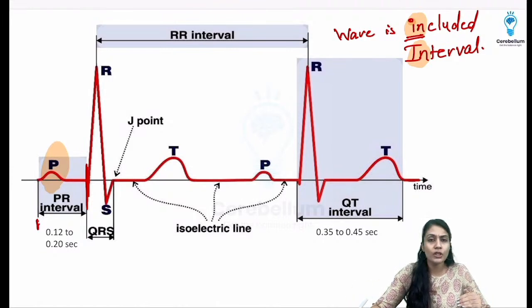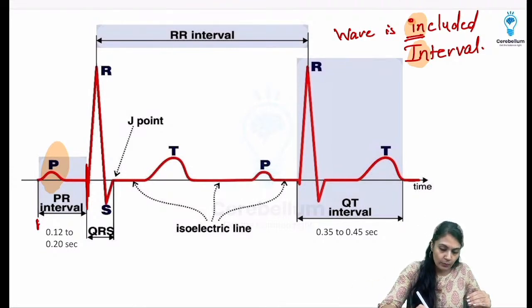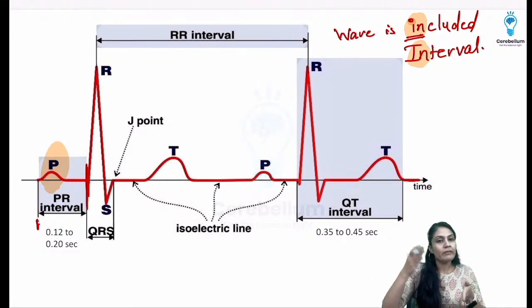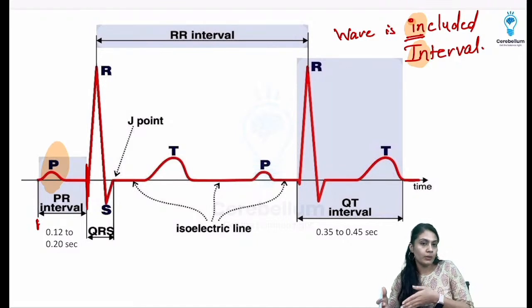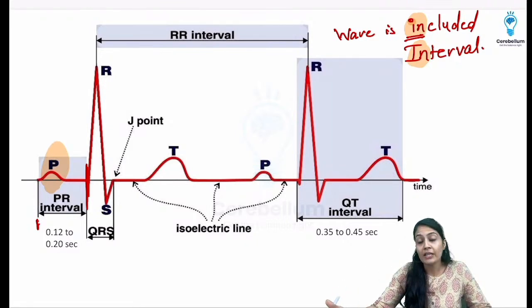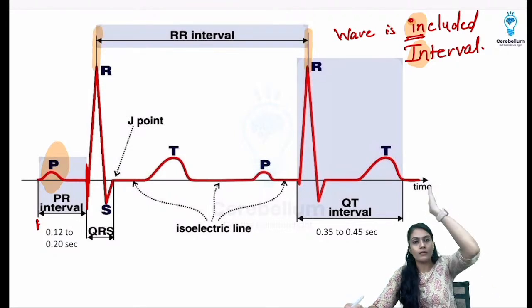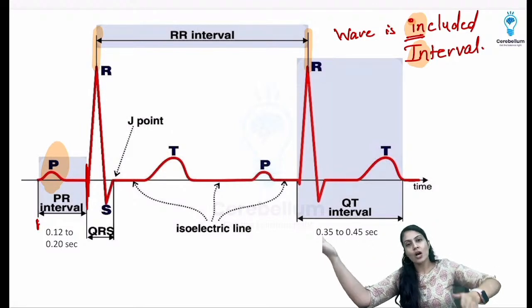So we do have different intervals. They are given over here already. You can just see from where to where. The PR interval runs from the beginning of the P wave till the beginning of the QRS complex, the AV delay. The RR interval is from one peak of the R wave till the next R wave peak.